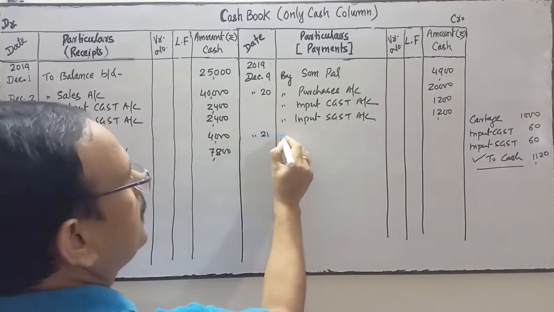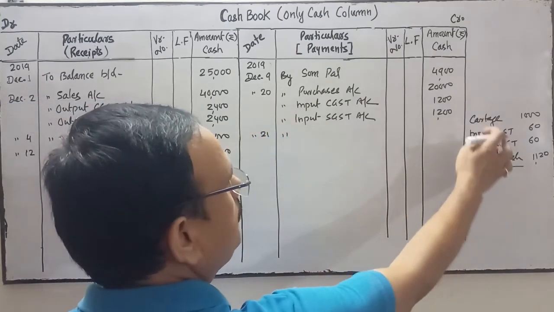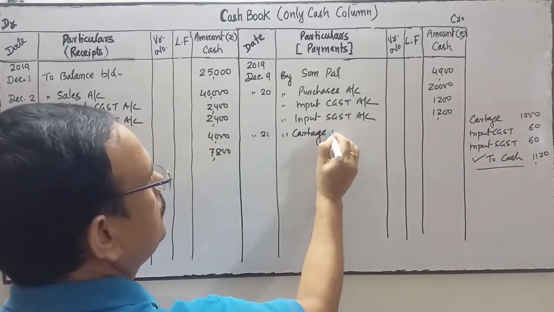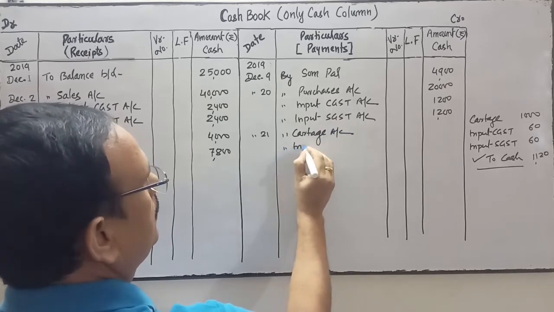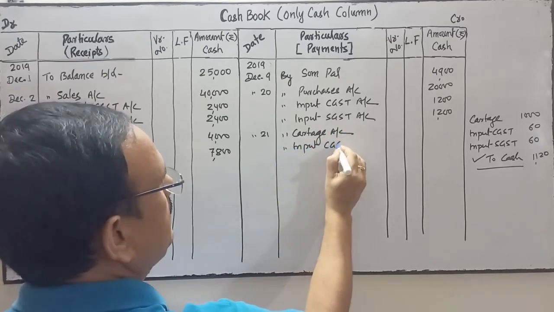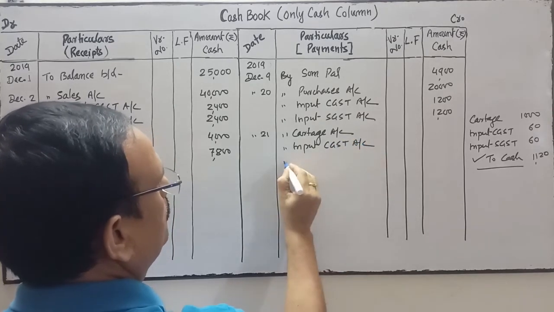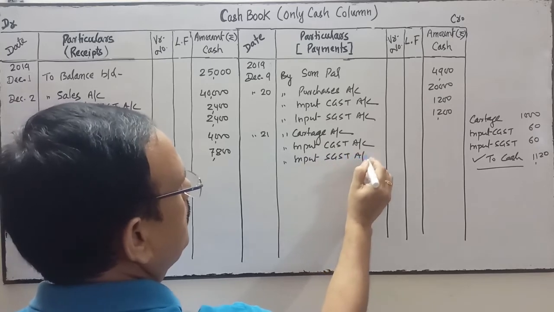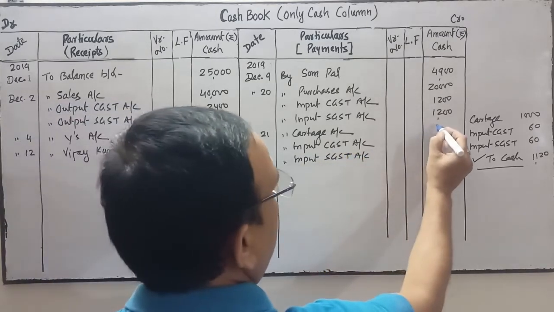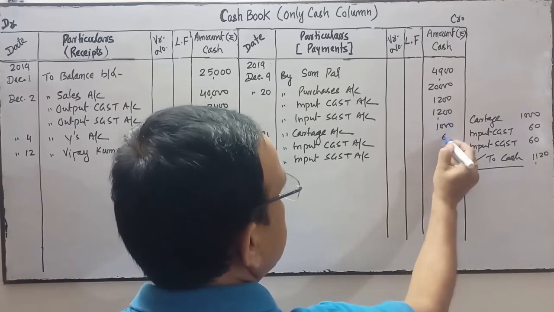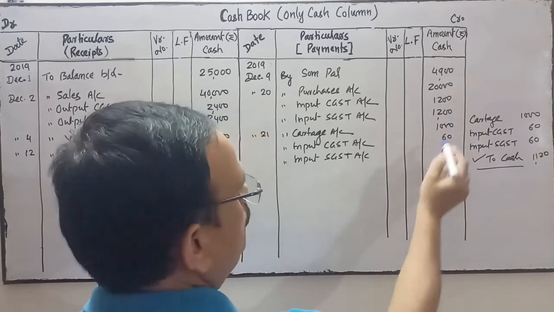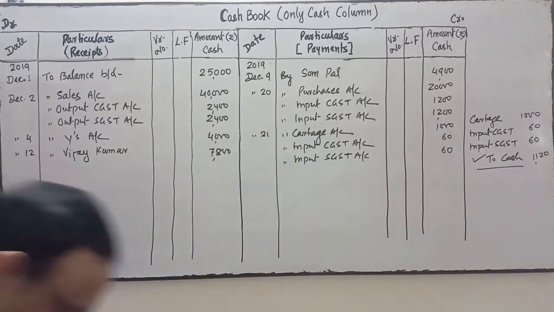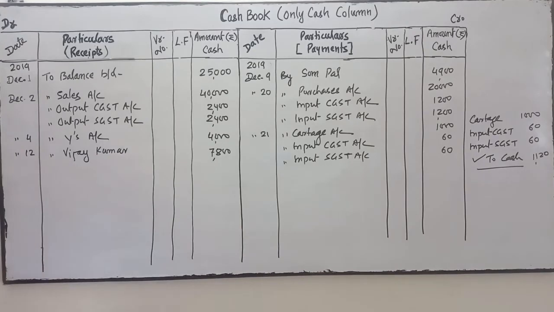Date is 21st. By, opposite of cash, three accounts in debit side: cartage account, input CGST account, input SGST account. Yes, cartage is 1000, CGST 60, SGST 60. So total of these three is 1120. So we have posted in the credit side 1120.